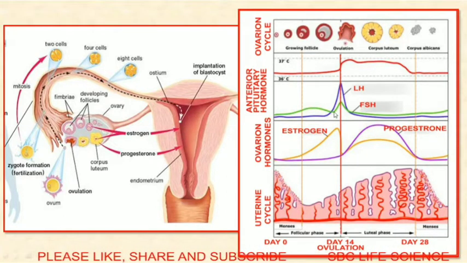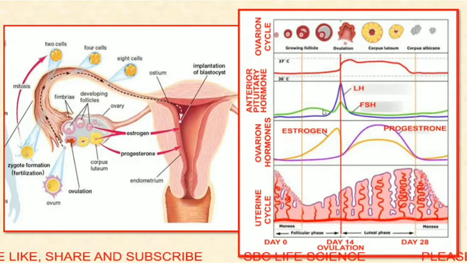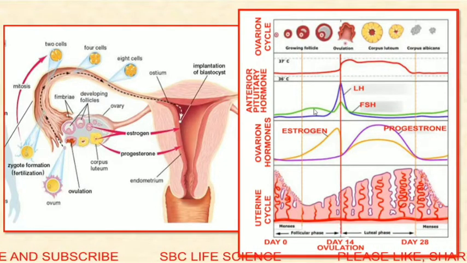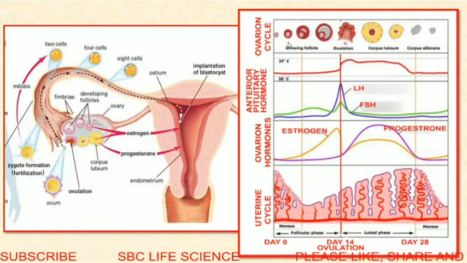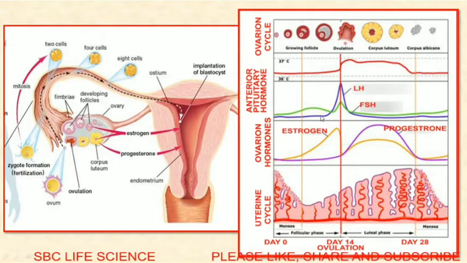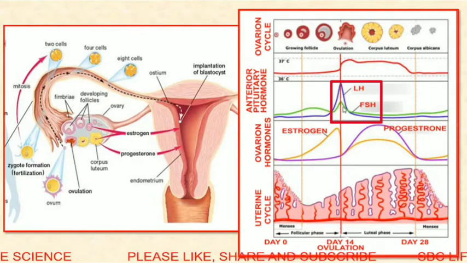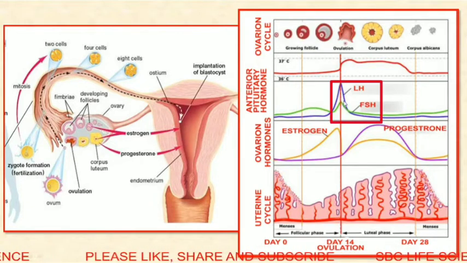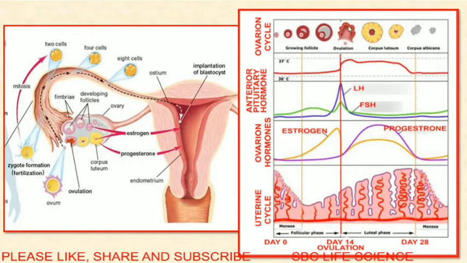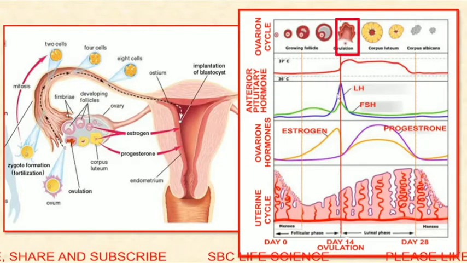First, the level of FSH is increased. It is shown in green color in this graph. This increased level of FSH stimulates the follicular cells to grow. After that, the level of LH is also increased. On the 14th day, LH and FSH are at their peak level and they are responsible for ovulation. At the time of ovulation, the secondary oocyte comes out of the ovary.